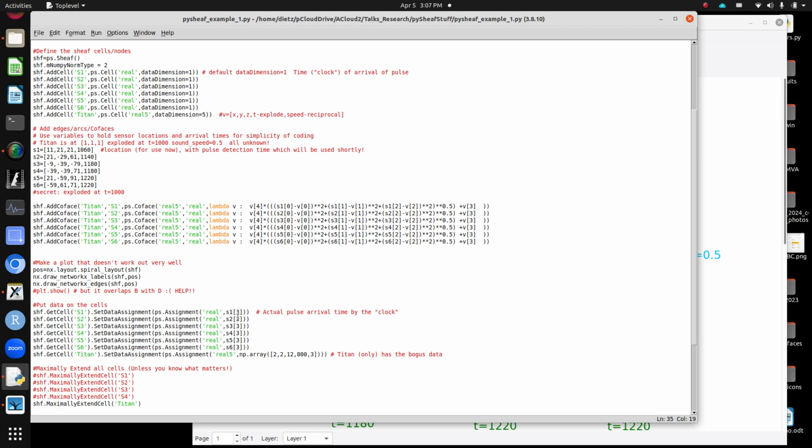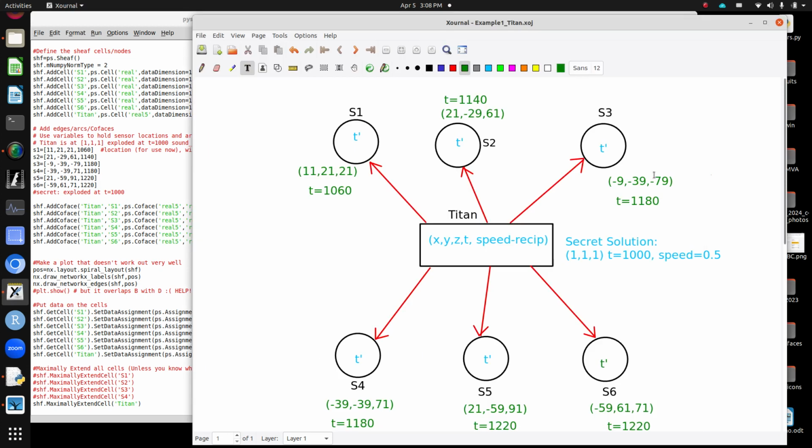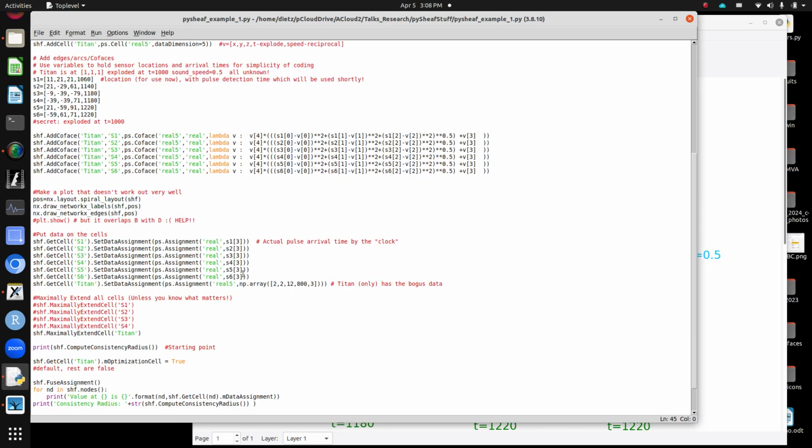All the data I'm putting on the cells are actually just these green ones. Okay, so these green t values, I'm just putting those directly on the cells, and I'm not allowing that to optimize. You could have a different model where you don't know where one of the sensors is, but I know where all my sensors are in this model, and I know what all the times are. Okay, then what am I going to do?